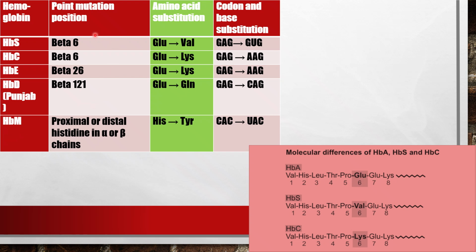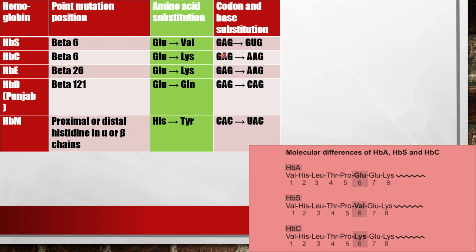So we will see HbS. It happens in the beta chain, which contains around 146 amino acids, and at the sixth position the amino acid, glutamic acid, is replaced by valine. It actually happens at the level of the gene, where the codon has changed from GAG to GUG.